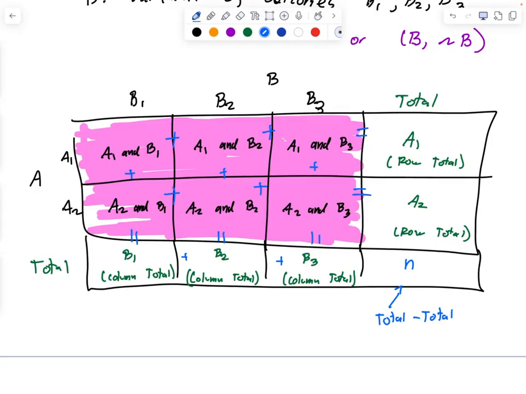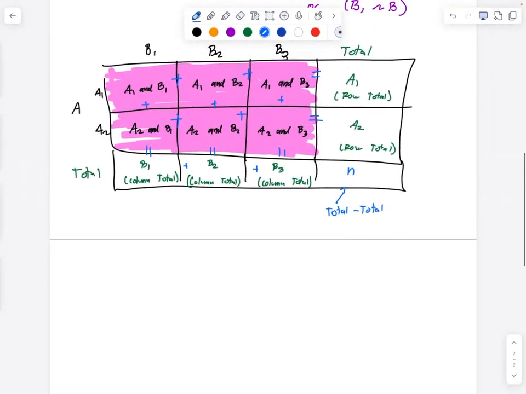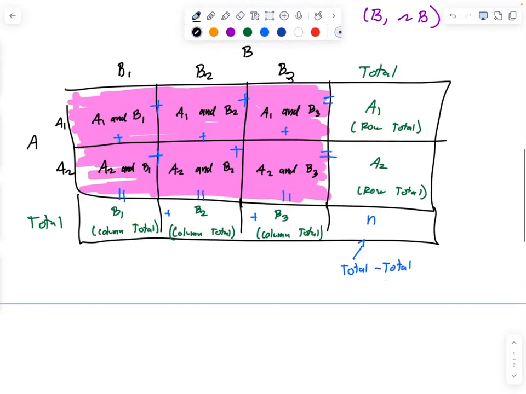Let's do an example. This whole row is the A2. 1, 2, 3, 4, 5, 6, 7, 8... 1, 2, 3, 4, 5, 6, 7.